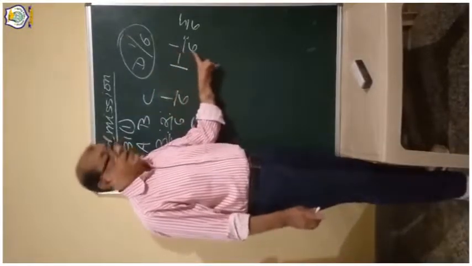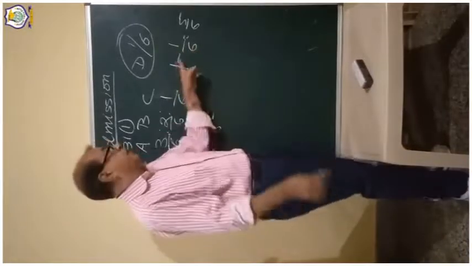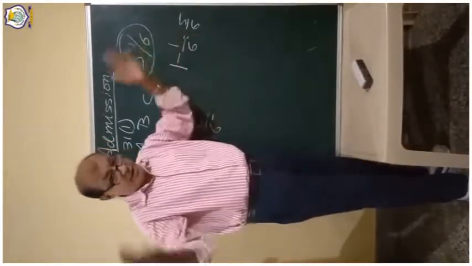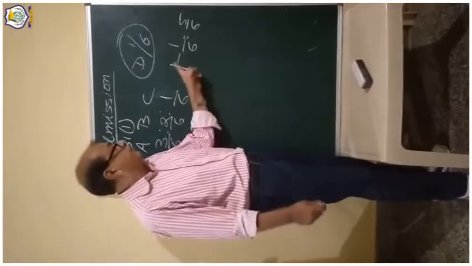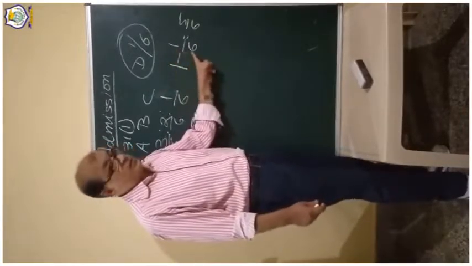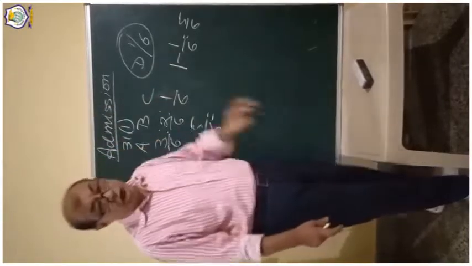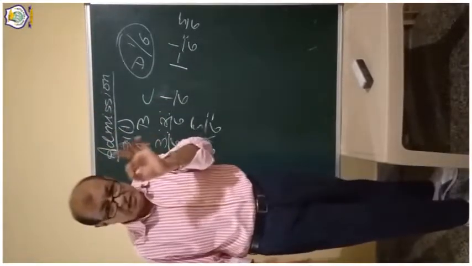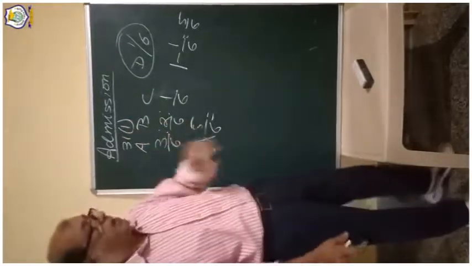D's 1/6 is compulsory. The remaining share in the business is 5/6. Now 5/6 we have to distribute among all 3 partners A, B, C.